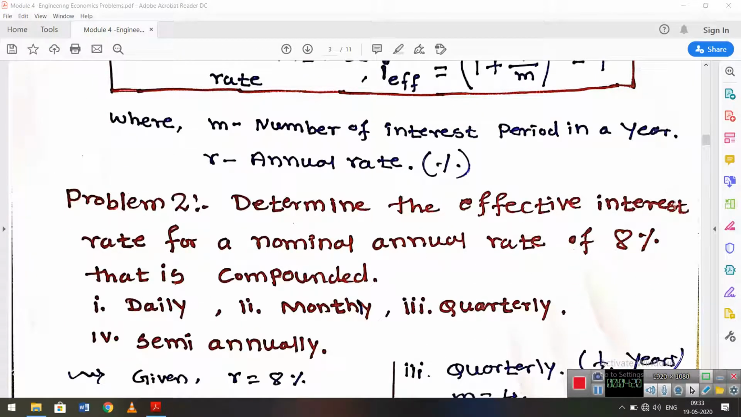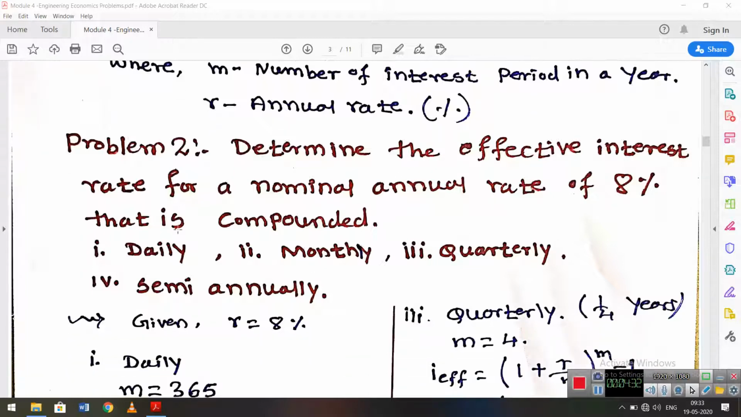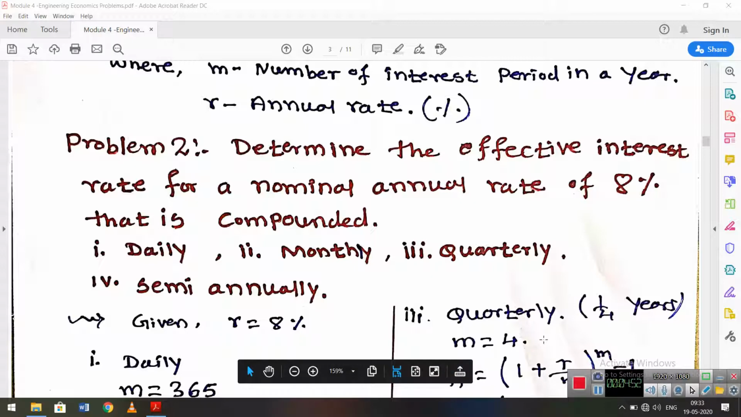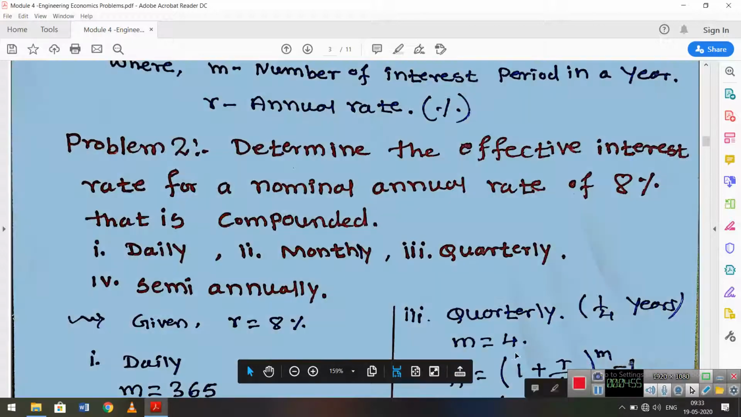Determine the effective interest rate for a nominal annual interest rate of 8%. What is that compounded? Then we have to find the daily, monthly, quarterly, semi-annually effective interest. Annual interest rate 8%, but here my interest period will be quarterly. My interest period is quarterly.